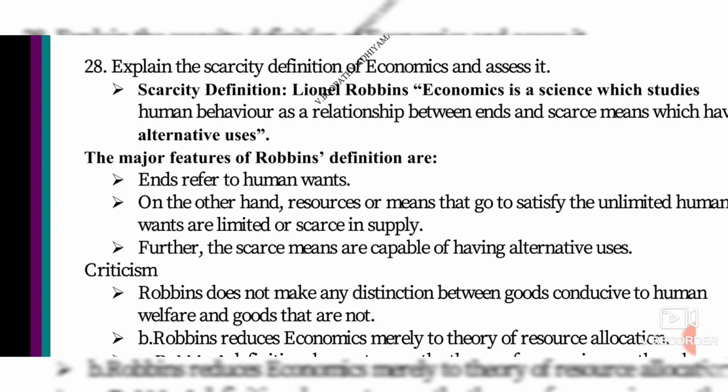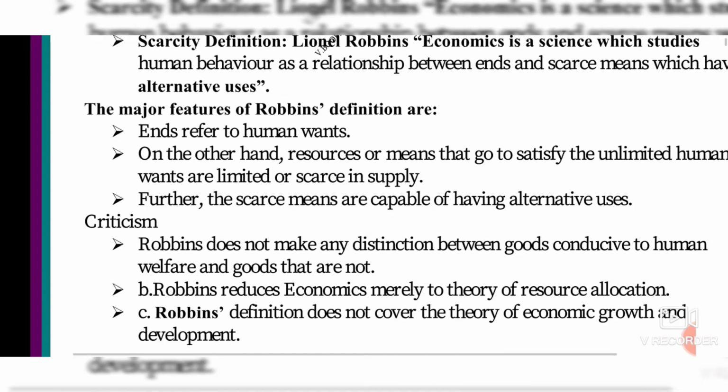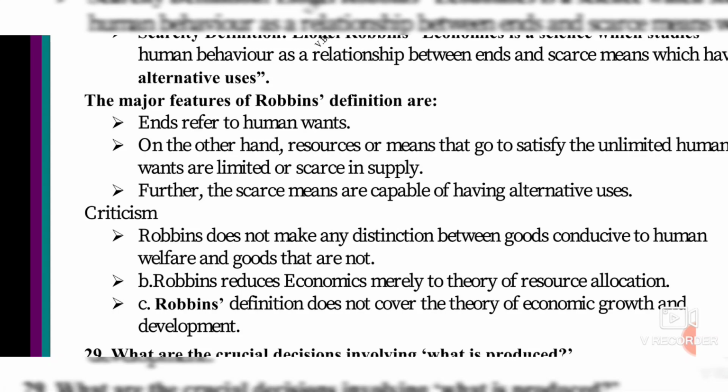You must move on to the laptop or something else, isn't it? That is called alternative uses. Next one, the criticism of Robbins' scarcity definition. Criticism means the negative points of a definition. Robbins does not make any distinction between goods conducive to human welfare and goods that are not. He is not considering human wants for the goods, okay?